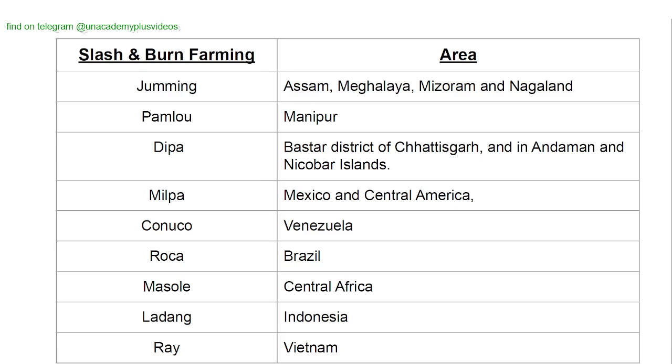Slash and burn farming, name and the area. Jhumming is the name in Assam, Meghalaya, Mizoram and Nagaland. Pamlou in Manipur. Dipa in Bastar district of Chhattisgarh and in Andaman and Nicobar Islands. Milpa in Mexico and Central America. Conuco in Venezuela. Roca in Brazil. Masole in Central Africa. Ladang in Indonesia and Ray in Vietnam.